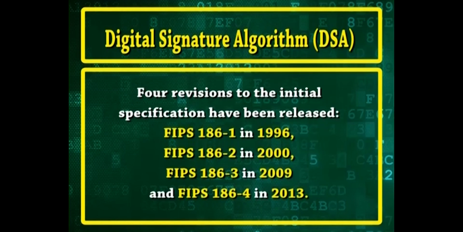4 revisions to the initial specification have been released. FIPS 186-1 in 1996, FIPS 186-2 in 2000, FIPS 186-3 in 2009 and FIPS 186-4 in 2013.